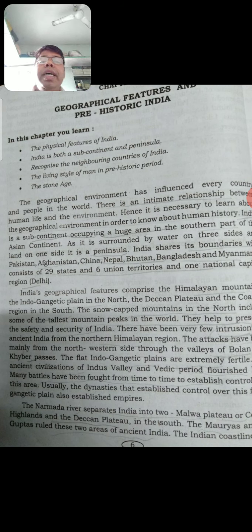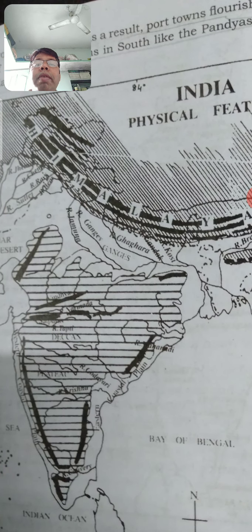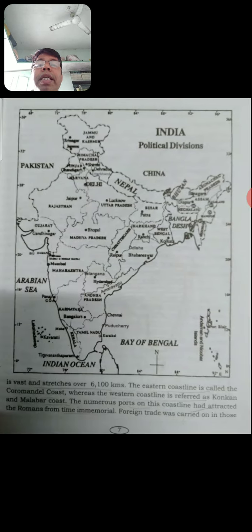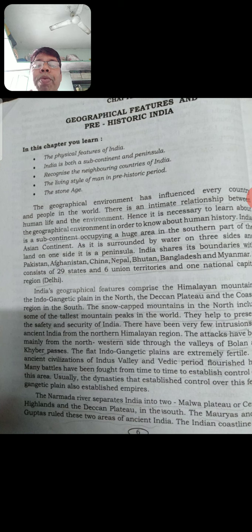See here, this is Himalayas. See here, it looks like a fence. The enemies cannot enter our country so easily. Therefore they are providing safety and security to India.